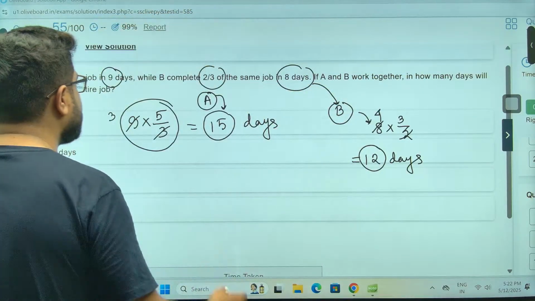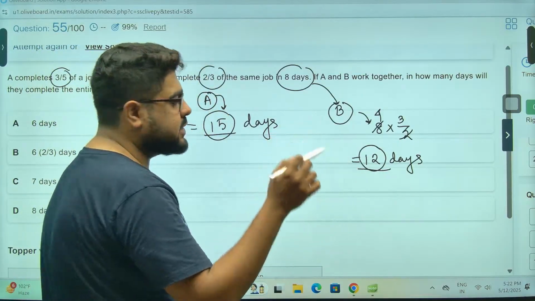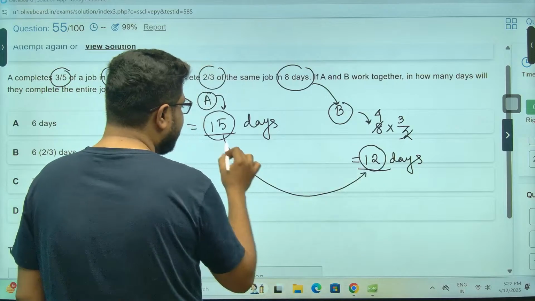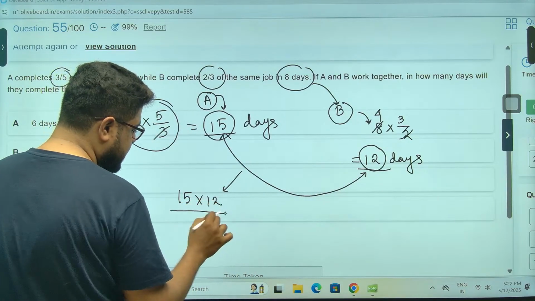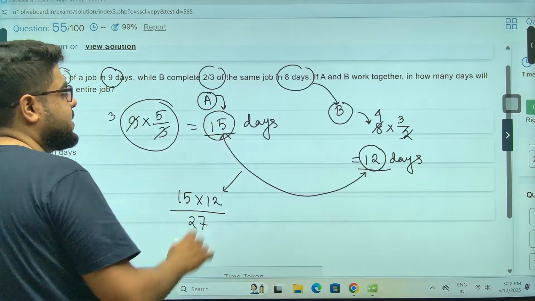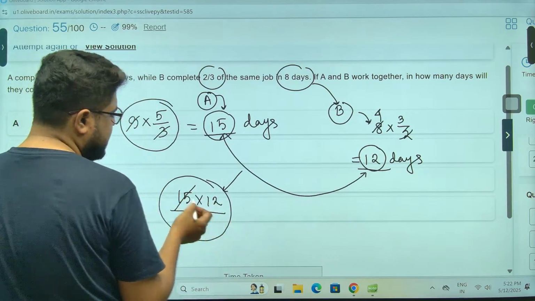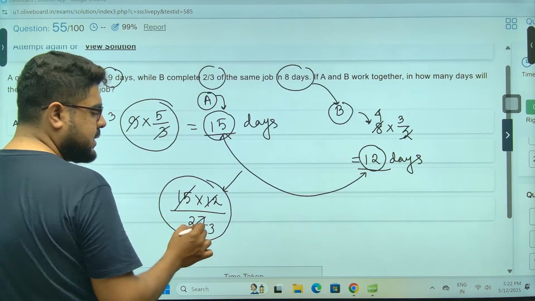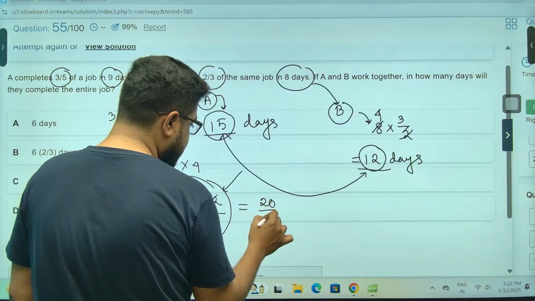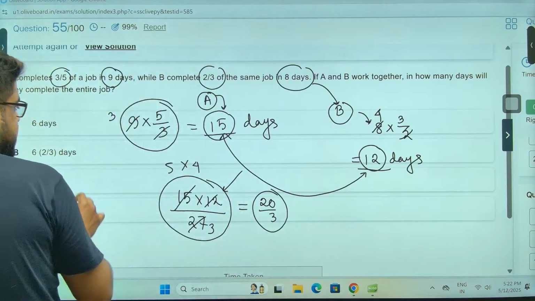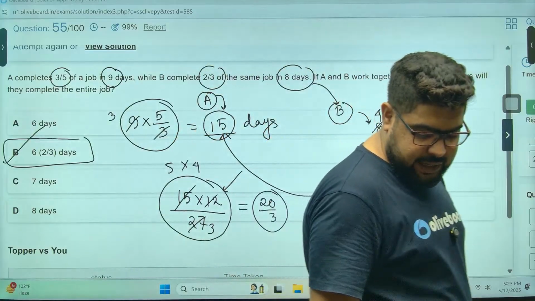Now you can go shortcut, you can go in a long format, the normal time ratio, efficiency ratio. But again, this is very simple. If you know the basics, you'll say, sir, 15 into 12 by 15 plus 12. That will be the answer. They are working together, so you can do this directly, sir. 3 3 9 direct kar dena hai. So this is 5, this is 4. 20 by 3 days. 6 whole 2 by 3. Option B is the answer.